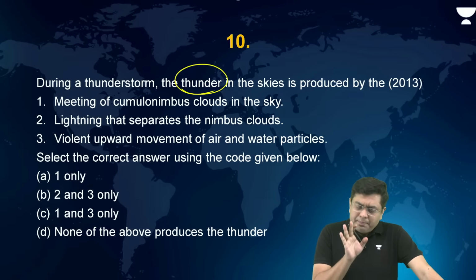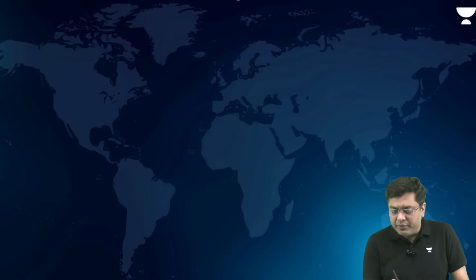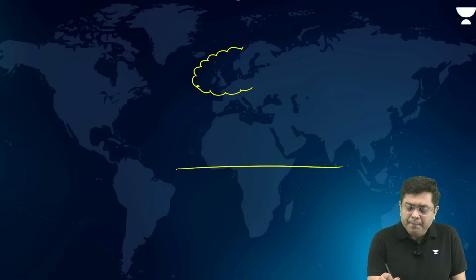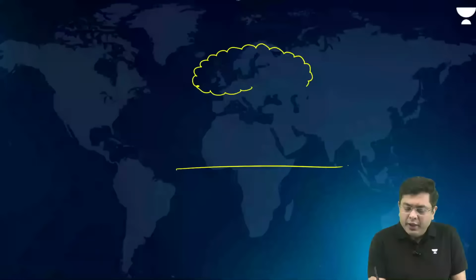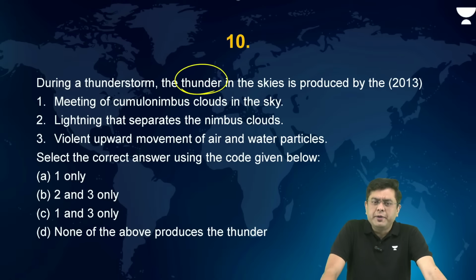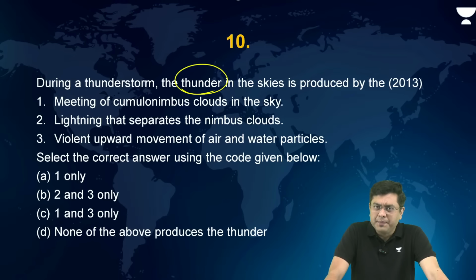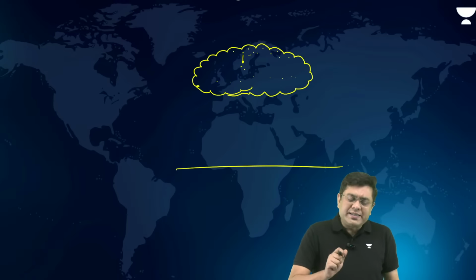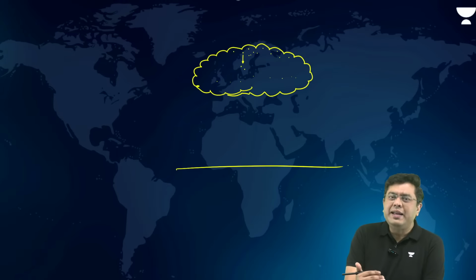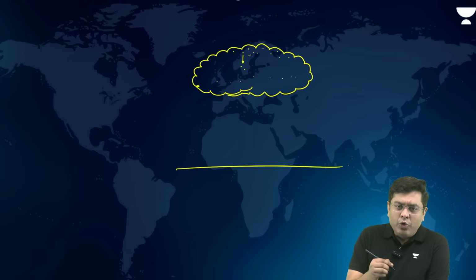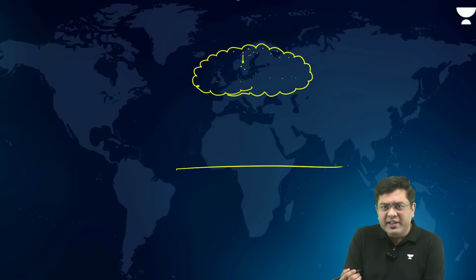So again, very simple if you know the basics of why thunder happens. So why is it that thunder and lightning occurs? Let's suppose you have this cloud. We were basically talking about thunderstorms, right? The question is, how does the thunder and lightning take place? That is the main aspect here. Why do we have this thunder and lightning? So basically, if you understand, whenever you talk about any cloud, a cloud is basically made out of condensates.